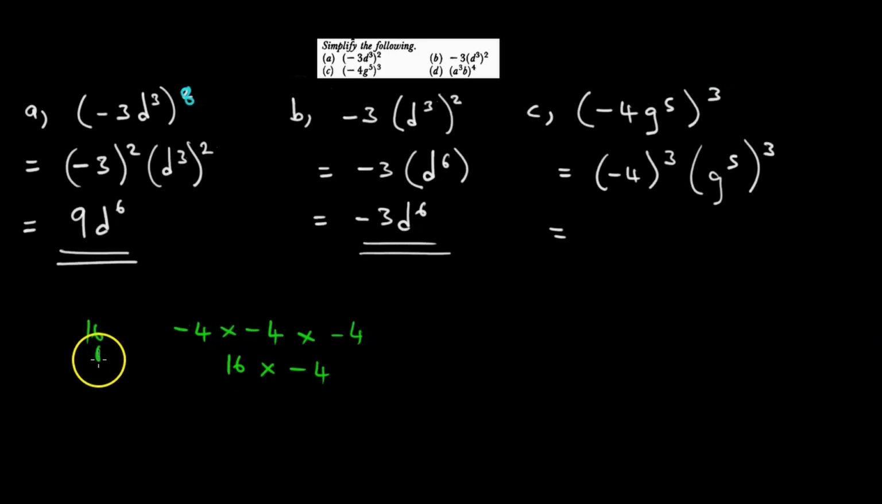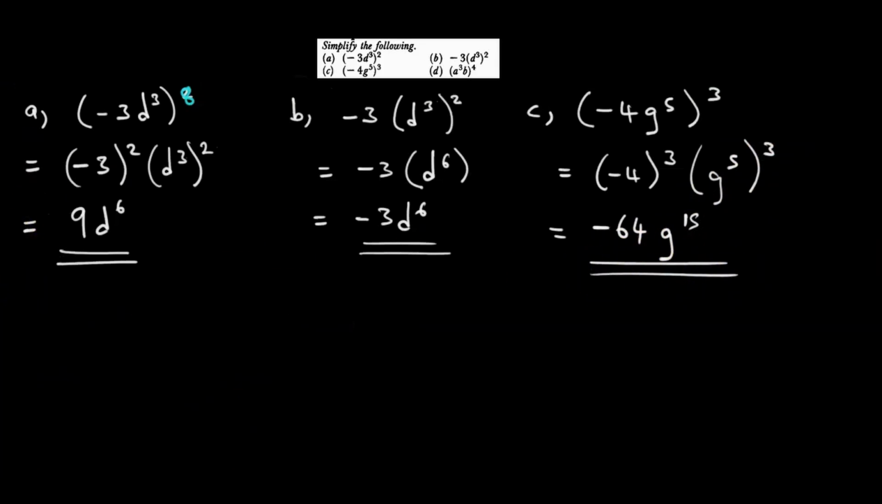We deal with 16 times 4. 6, 12, 18, 24. 4, 2 here. 4 times 1 is 4. 5, 6 to make it 64. So since it's cubed, 16 times minus 4 will be minus 64. So here we have minus 64. Then for g, the powers multiply, 5 times 3, 5, 10, 15. Voila. It is done. Let us now go to our last, which is D.